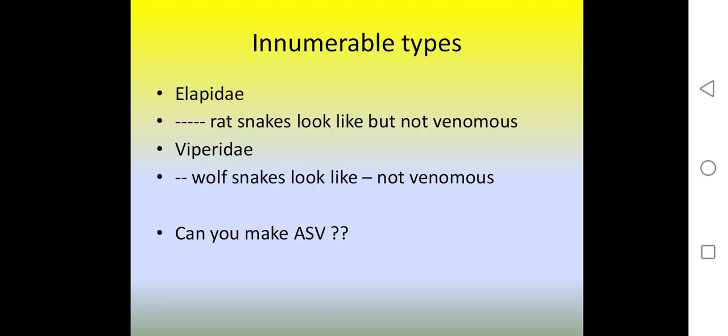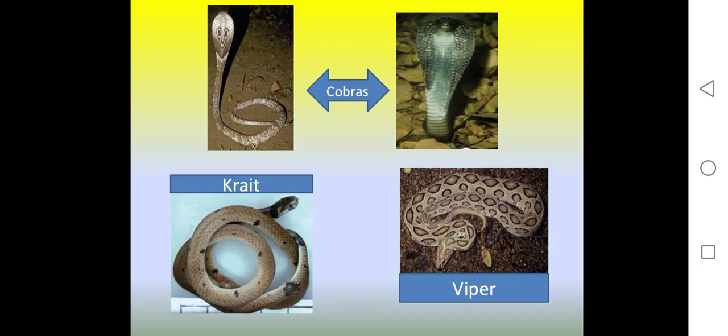Then there are various types of snakes, but the major snakes are Elapidae and Viperidae. In Elapidae, the rat snakes, though they look similar, are not venomous. In Viperidae, there is the wolf snake, which is not venomous. So this is the krait, and this below is the viper.